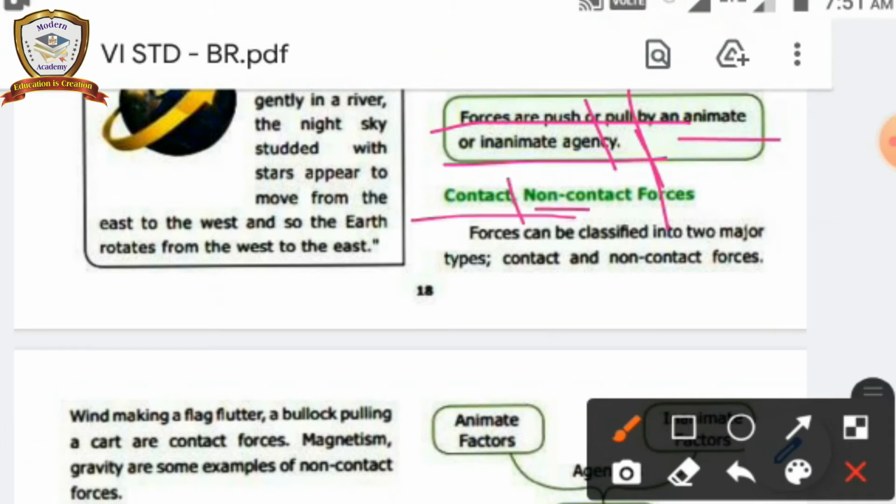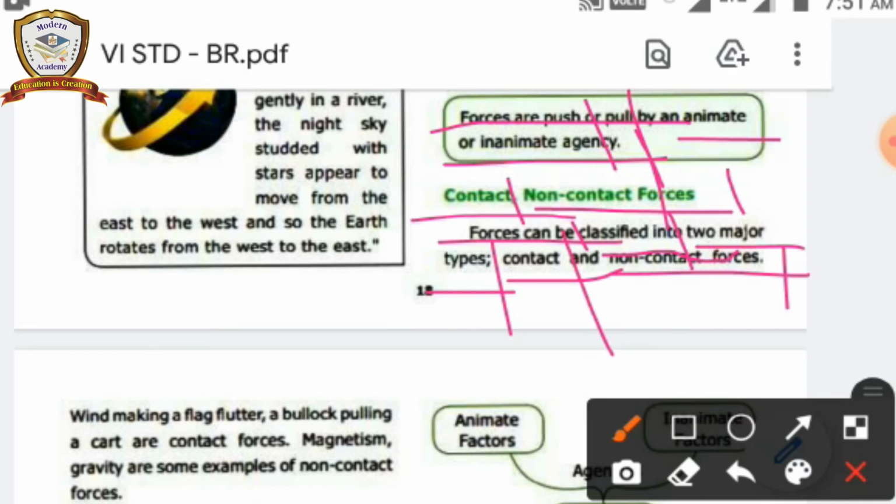Contact and non-contact forces. Forces can be classified into two major types: contact and non-contact forces. Wind making a flag flutter and a bullock pulling a cart are contact forces.